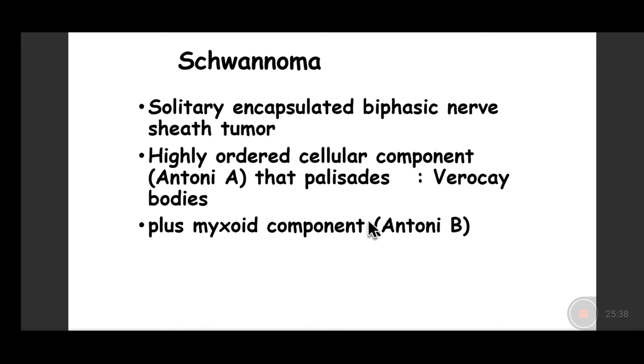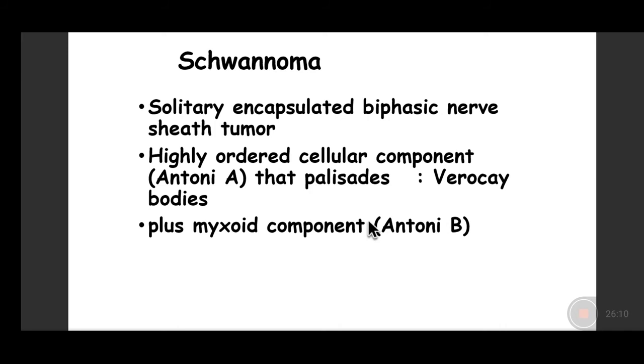So what is a schwannoma? This is also a benign peripheral nerve sheath tumor, similar to neurofibroma, but this is encapsulated. It has cellular areas which palisade, forming Verocay bodies, and it has loose areas which form myxoid component called the Antoni B areas, but both are benign. Neurofibromas generally are present as multiple lesions in the patient, while schwannomas are usually single and encapsulated tumors.